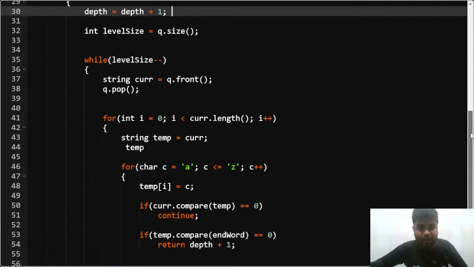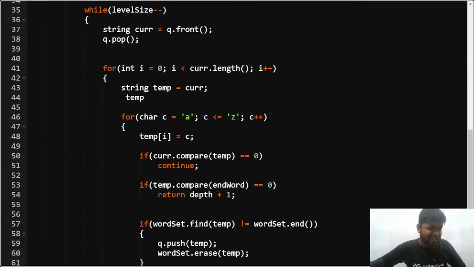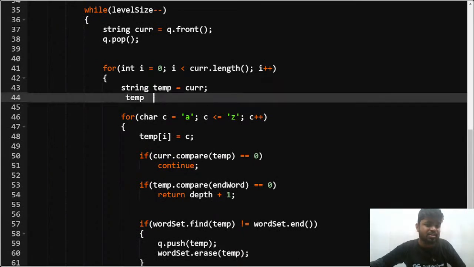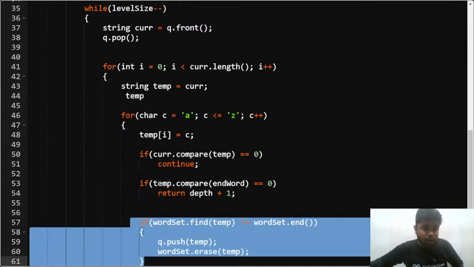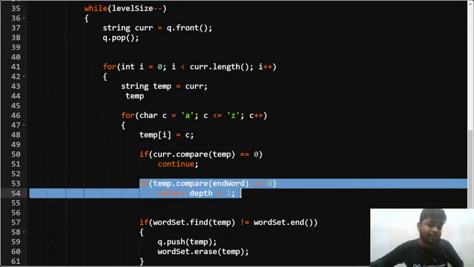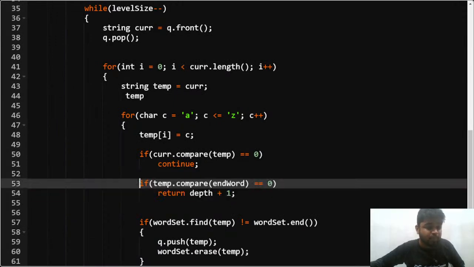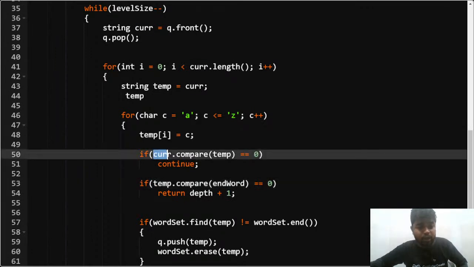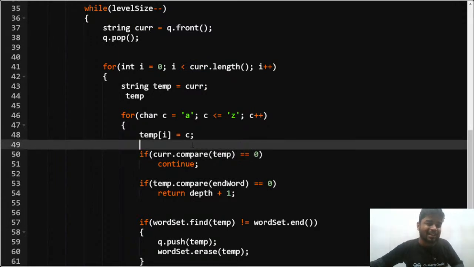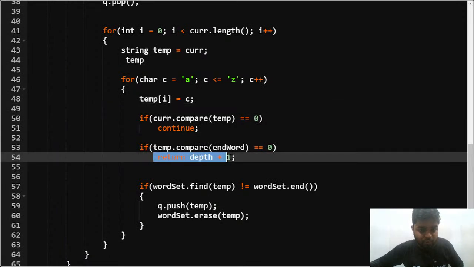So what I'll be doing is taking out the current word. Then for each word I'll try to make all its combinations, changing a particular letter, and see whether that particular temp is present in the dictionary or not. If it is present, then perfectly fine, I'll push it into the queue. And if I make the temp in such a way that I'm able to reach the final word, in that case I just need to return depth plus 1. Otherwise, if the current word and the temp are the same, so that means from hot, if I'm making hot itself, that doesn't make sense, right? So I'll continue from here. Now ultimately in the end, I'll just return depth plus 1. That is what will get returned.